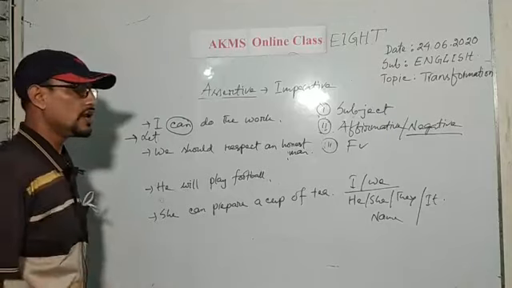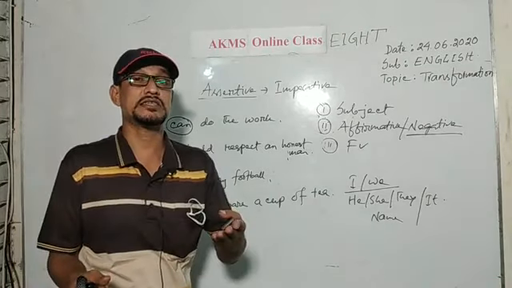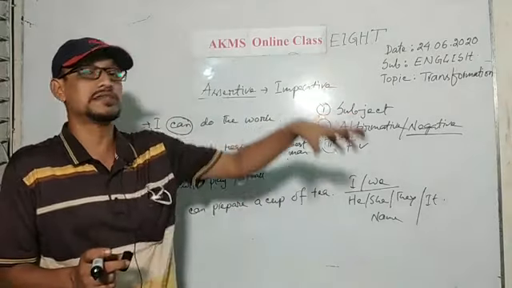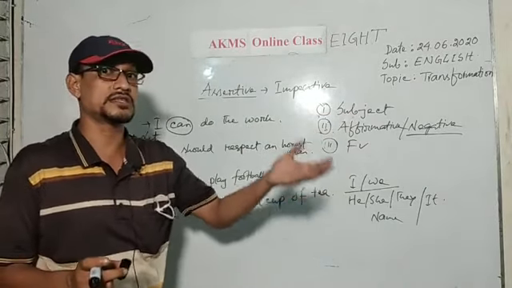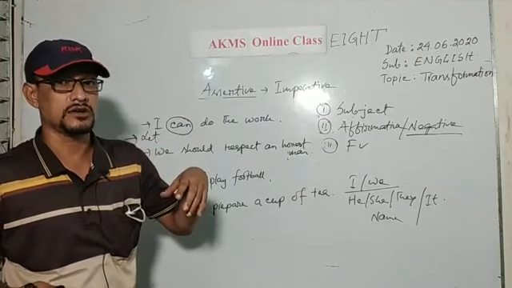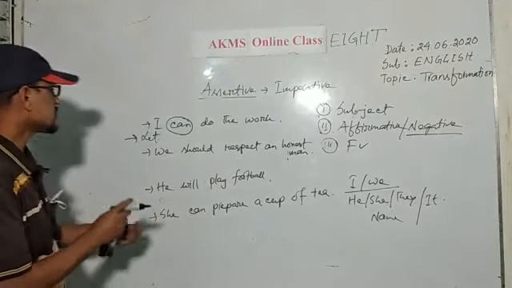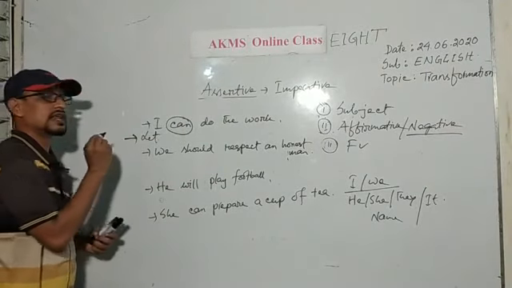You know, let is a verb which expresses the meaning to offer something, or to seek permission from someone. Okay? Then I will use let.